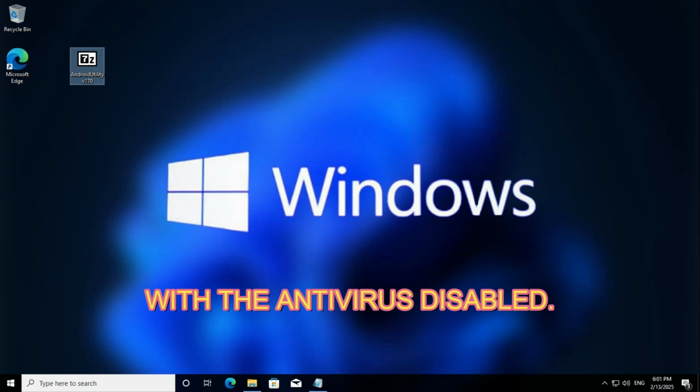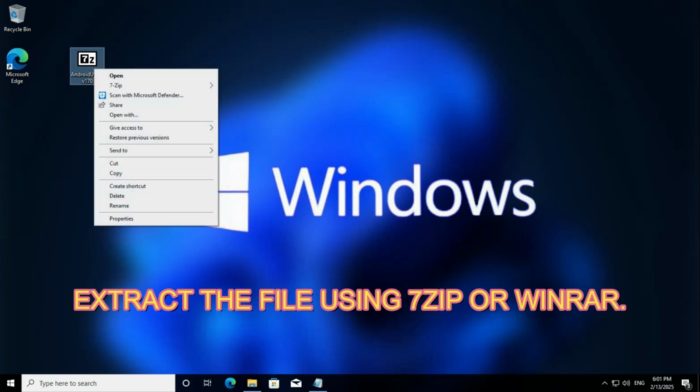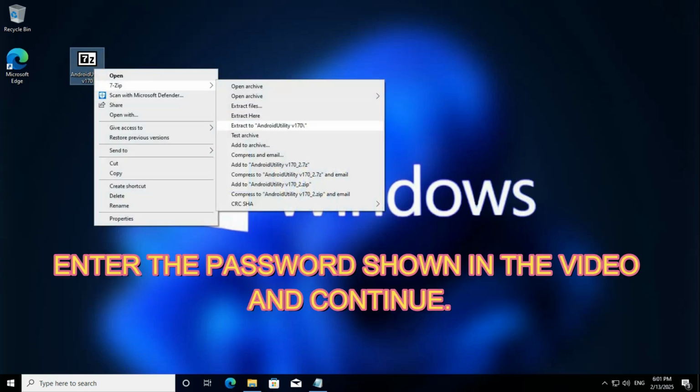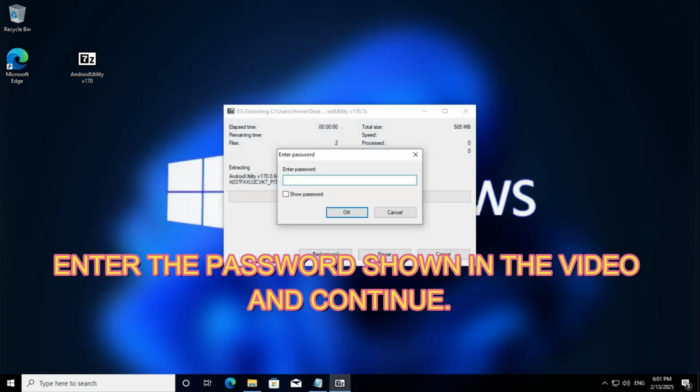With the antivirus disabled, extract the file using 7-zip or WinRAR. Enter the password shown in the video and continue.